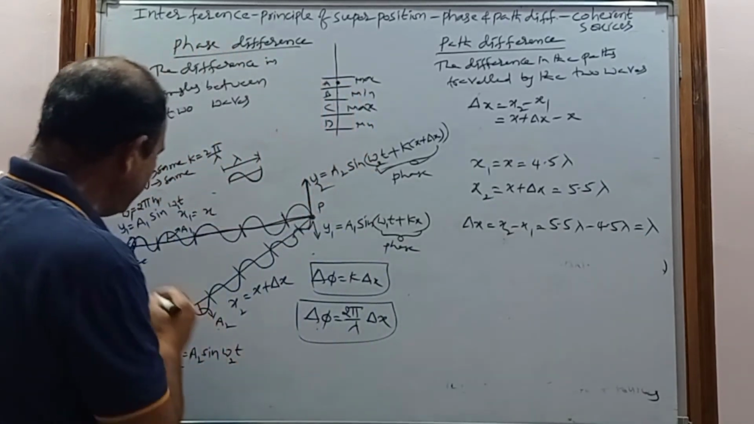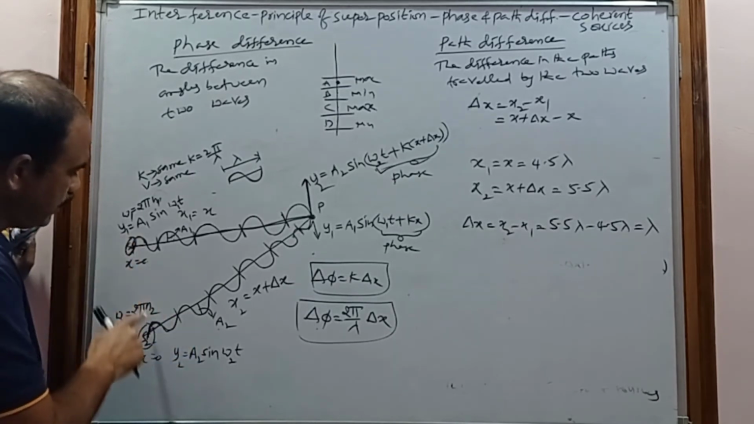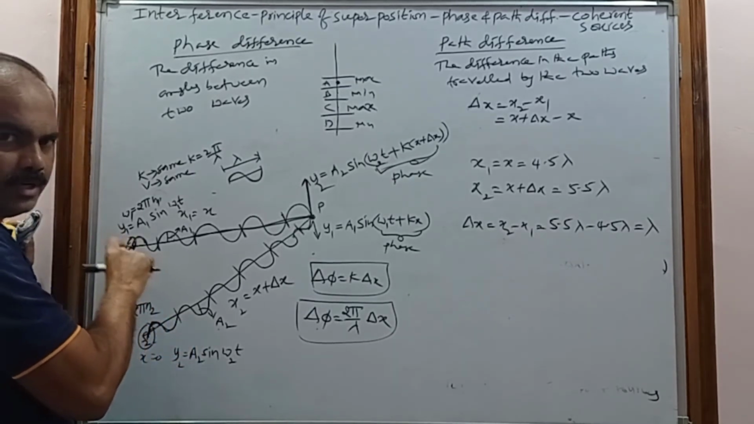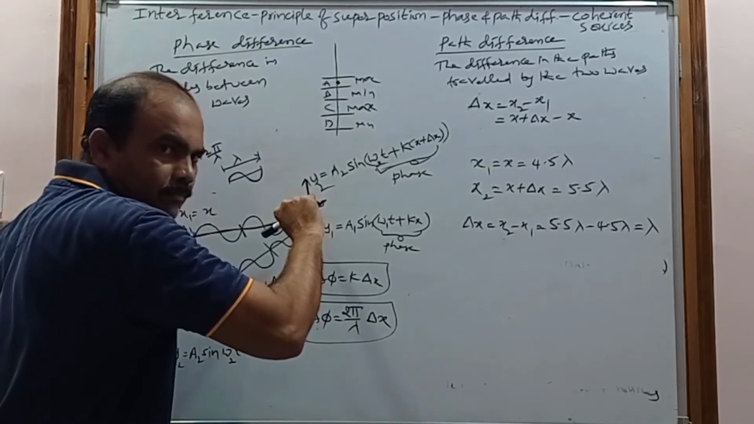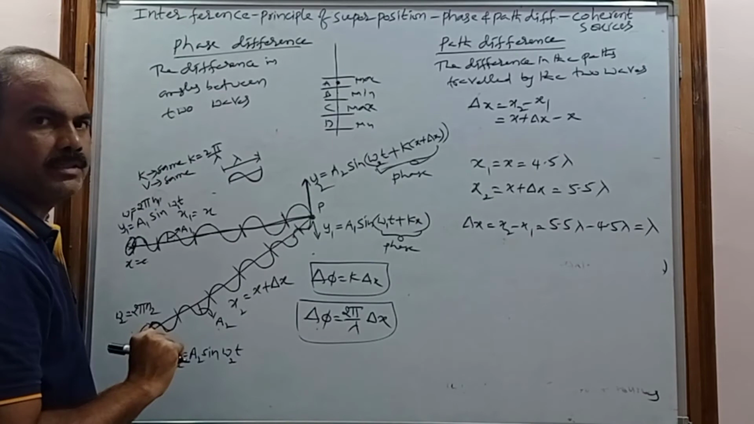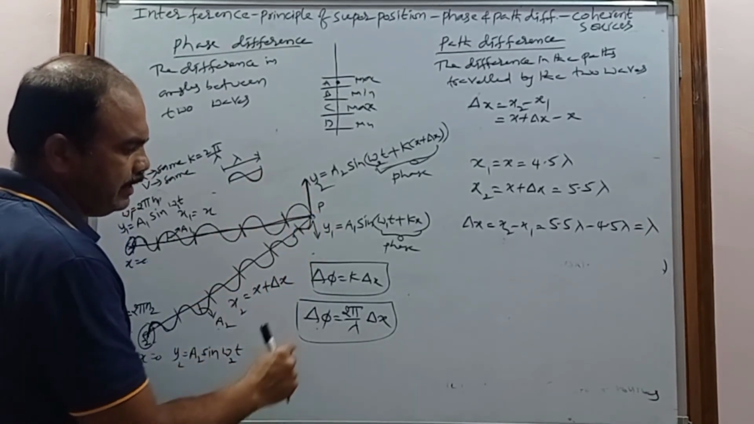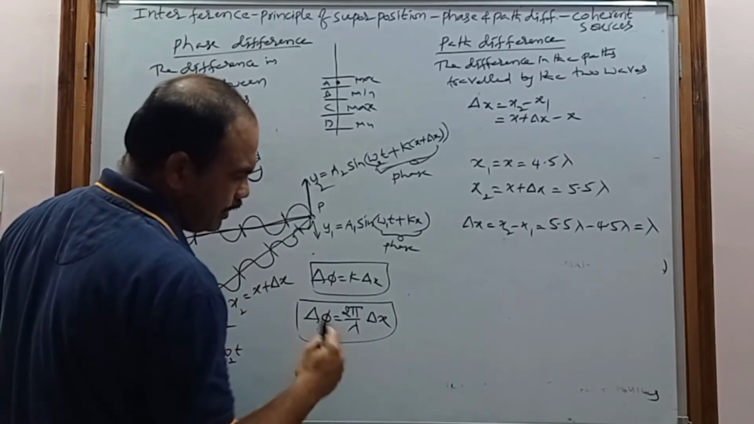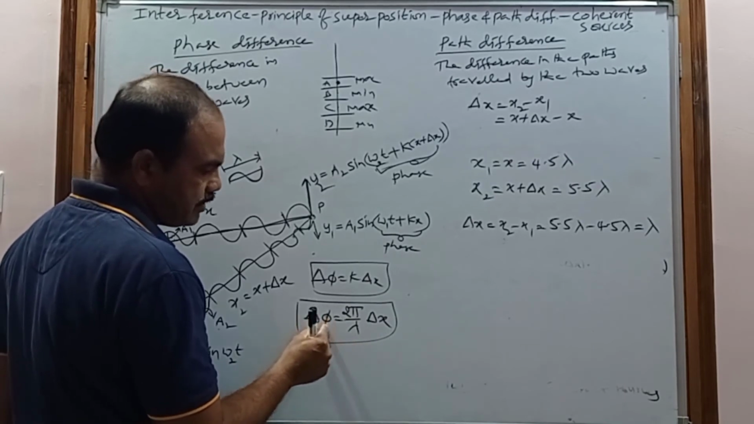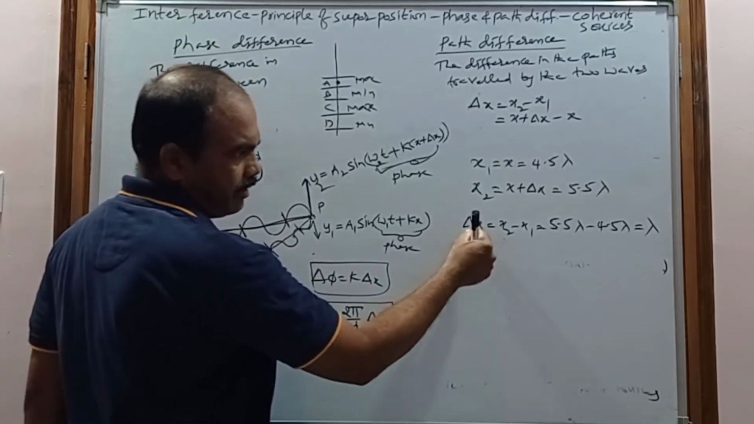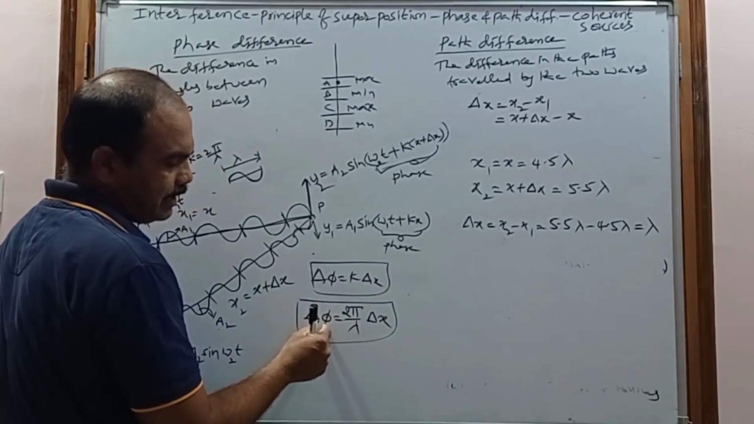Actually the two waves started in phase, so initially the phase difference is 0. But after traveling these distances, they have some phase difference because of this path difference. How much phase difference is created at this place? That can be calculated with the help of the relation between the phase difference and path difference. Here we know the path difference, that is lambda, so by using this formula we can calculate the phase difference.